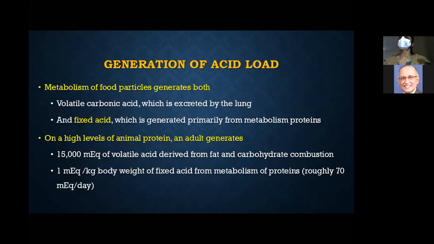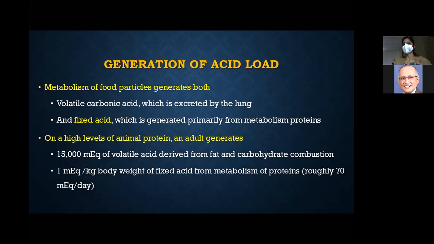And where does the acid come from? We don't eat or drink acid. Then how is it being generated in our body? The metabolism of all food particles, in the tricarboxylic acid cycle, converts everything to carbon dioxide and water, and finally this carbon dioxide is released through the respiratory system.